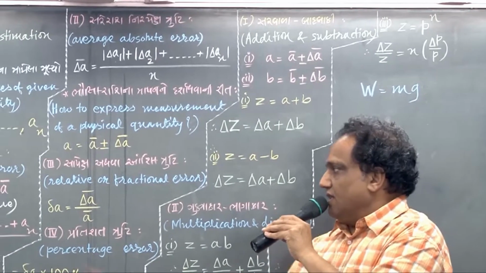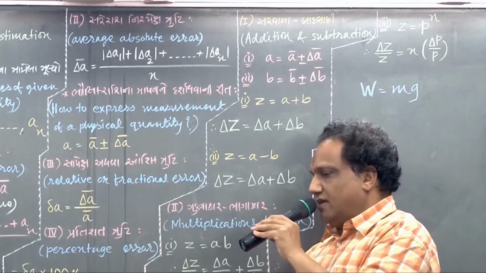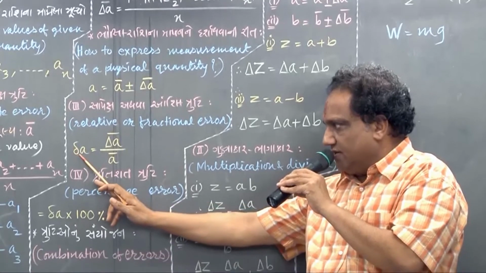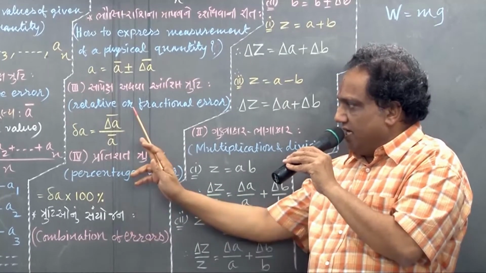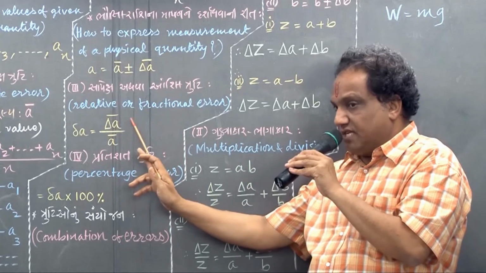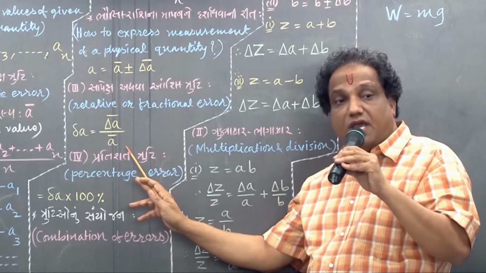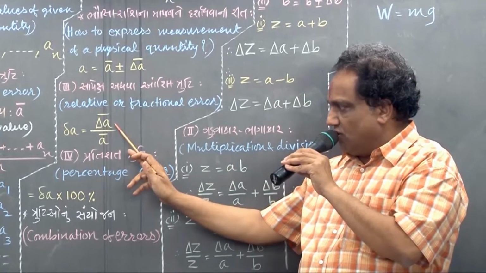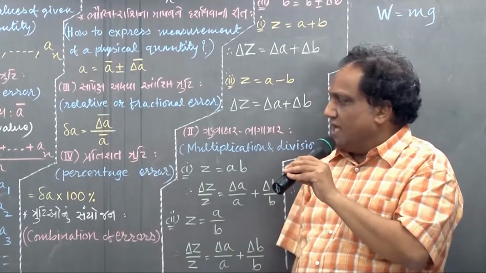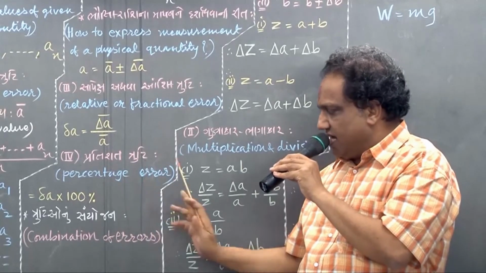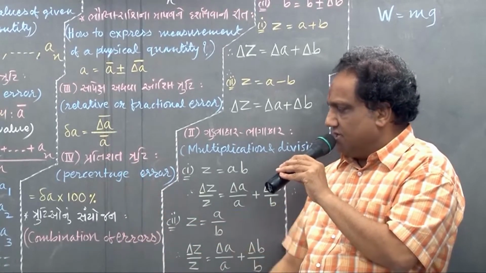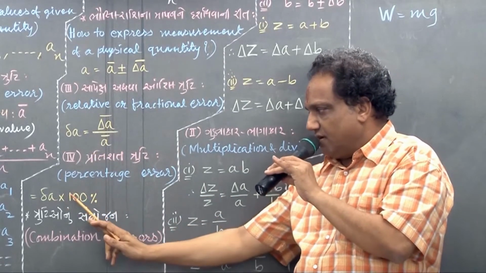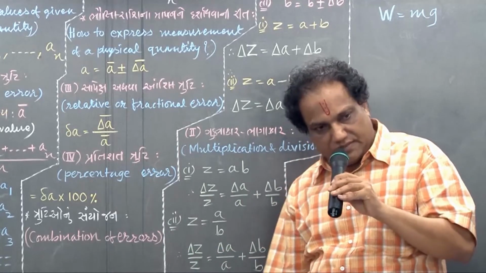Fine. Now we go for relative or fractional error. It is shown by symbol delta A, but this sort of delta, small delta. It is the ratio of average absolute error to the average value. And then we go for percentage error. For finding percentage error, you simply multiply this fractional error by 100%.